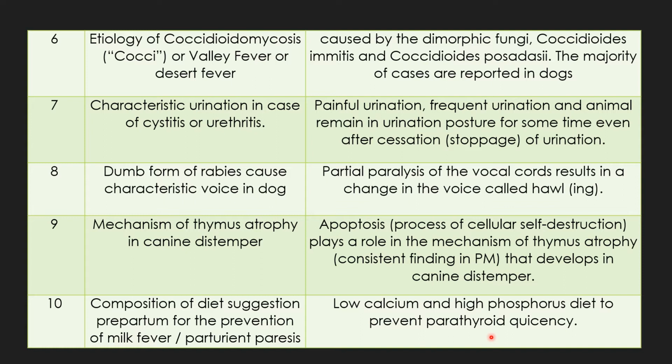So when parturition occurs, if the parathyroid is active, calcium homeostasis will be maintained, and this is how it prevents milk fever or parturient paresis.